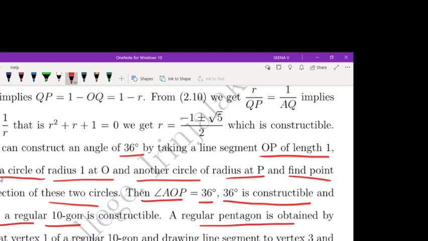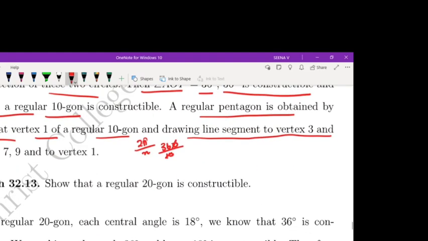A regular pentagon is obtained by starting with vertex 1 of a regular 10-gon and drawing a line segment to vertex 3. Okay, a regular 10-gon is constructible, like this, 10 sides, so 1, 2, 3. And for constructing a regular 5-gon, you draw from 1 to 3, then 3 to 5, then 5 to 7, then 7 to 9, and to 1. That means a regular pentagon is constructible.